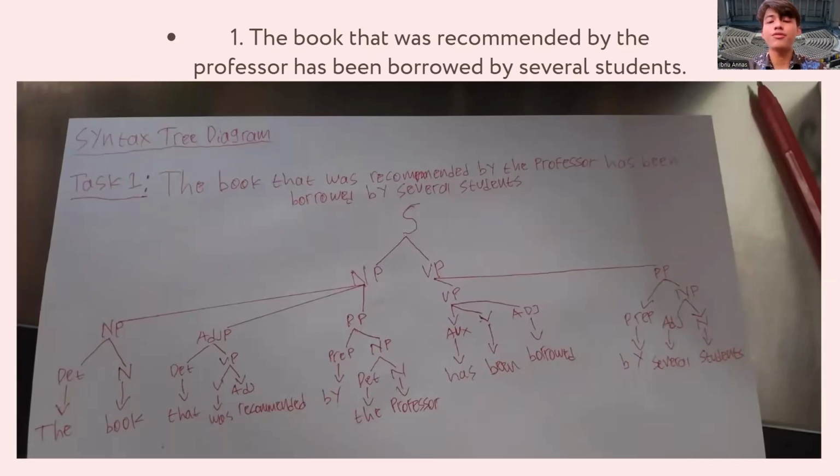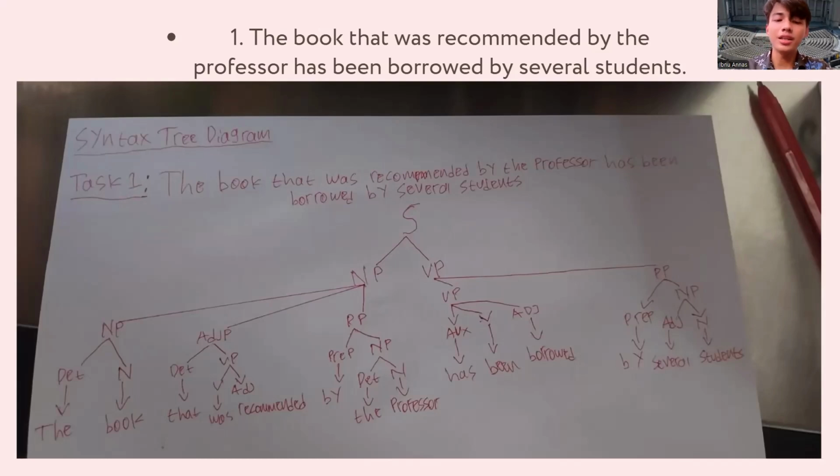The next one is has been borrowed. This is a verb phrase, but in a passive form. And the next one is by several students. The last one is a prepositional phrase that shows the agent in the passive construction.